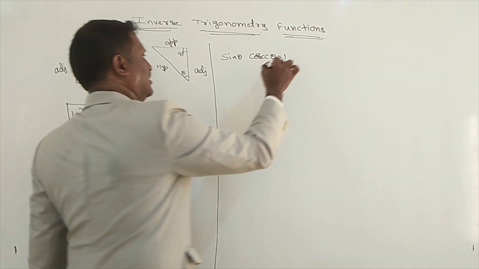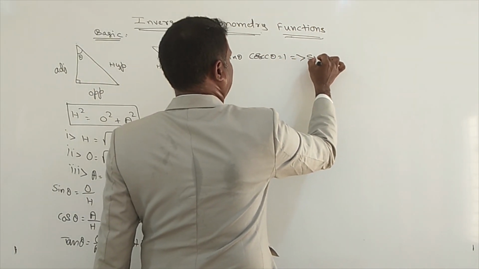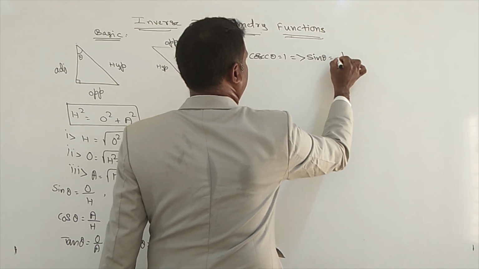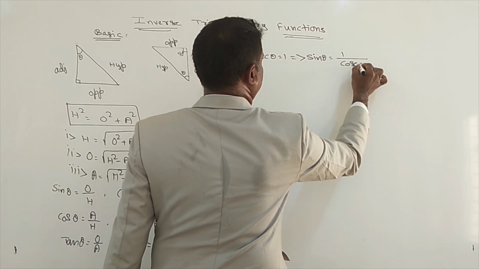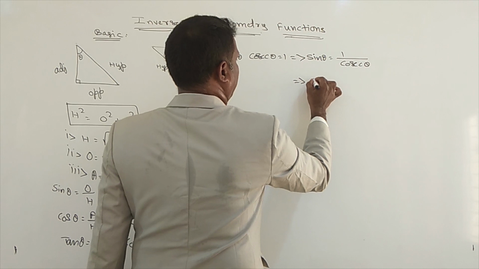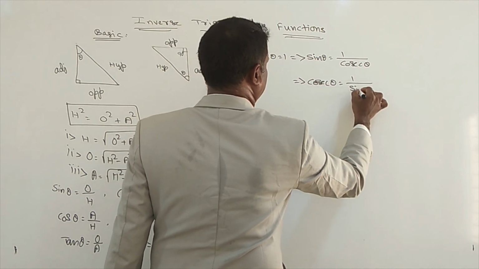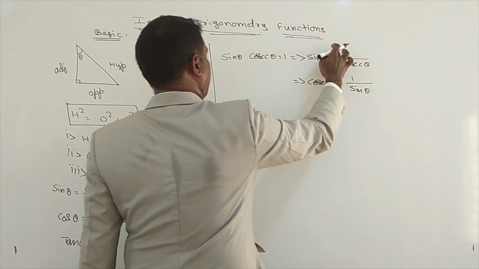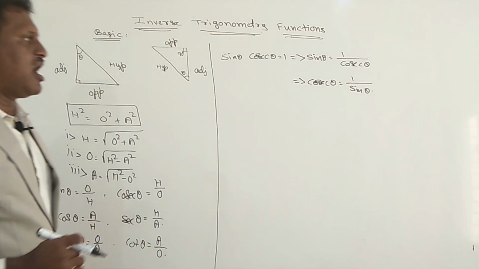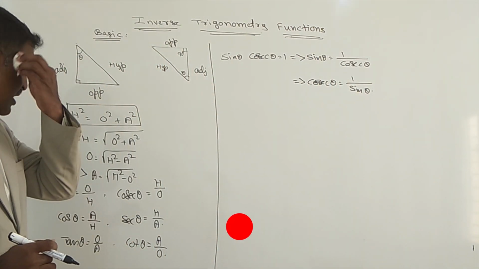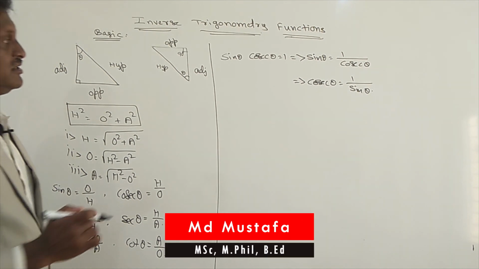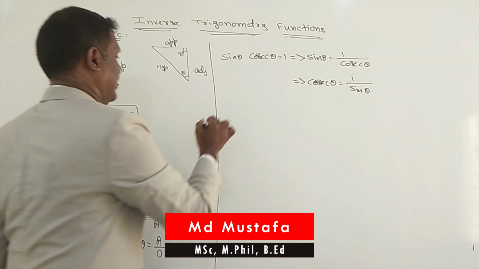From this, we can write sine theta equals 1 divided by cosecant theta, or cosecant theta equals 1 divided by sine theta. Now, what can we write?